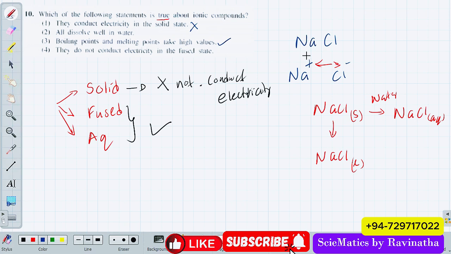So there are two types of bonds. There are covalent bonds and ionic bonds. Usually we say ionic bonds have high melting and boiling points, that the bonding is very strong, right? Very strong when you compare it with the covalent bonds. So with ionic bonding, yes, the boiling points and melting points are very high. They do not conduct electricity in fused form. It's wrong. The fused form and the aqueous form, they conduct electricity.